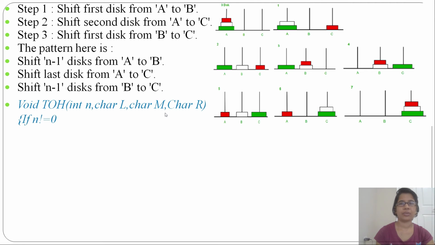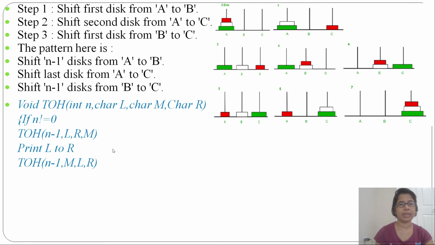Now if n is not equal to 0, meaning for Tower of Hanoi n should be at least 1, then we call the function with n minus 1, L, R, M, which means you need to move n minus 1 disks from left to middle with the help of R, or you can say move A to B with the help of C. Next, print L to R, that is, move the last disk from left to right. Then Tower of Hanoi with n minus 1, M, L, R, which means middle to right with the help of left.